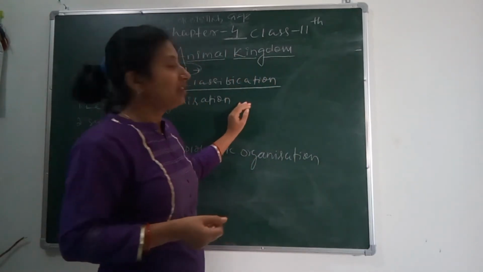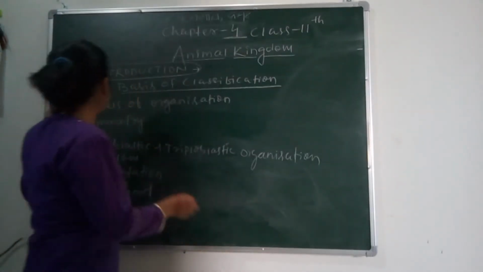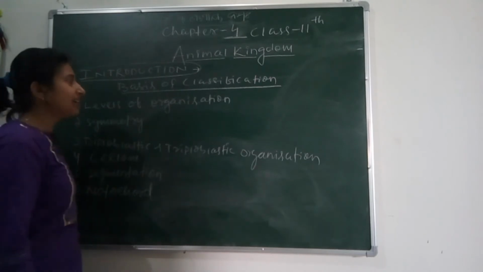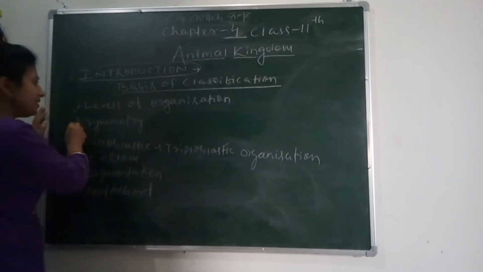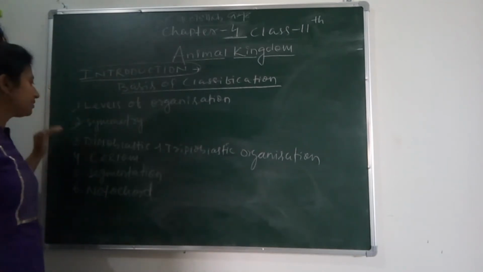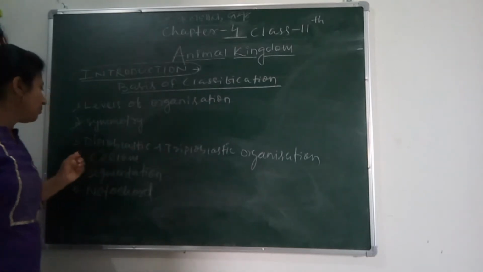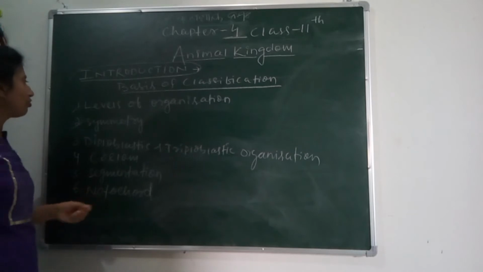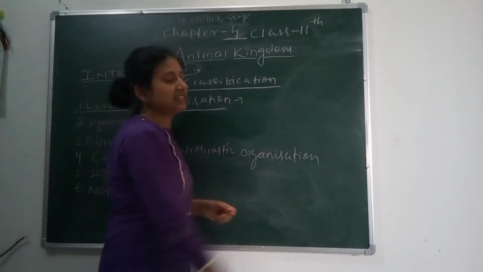So here the animals are classified basically regarding these criteria. The criteria or the basis of classification of the animal kingdom is, first, level of organization. Second criteria is symmetry. Third is diploblastic or triploblastic organization. Fourth is coelom. Fifth, segmentation, and sixth, notochord. So first let's understand about levels of organization.